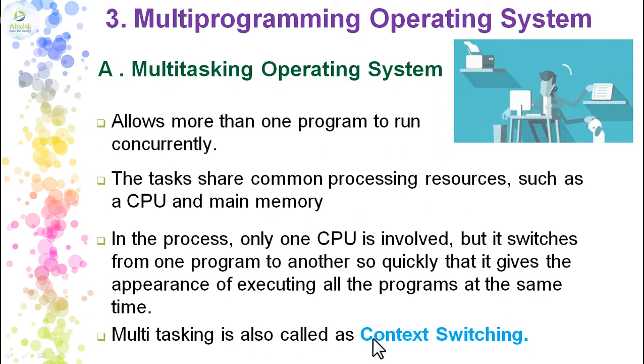Multitasking can also be considered as context switching. The very best example for this is if you are copying different files from different places and pasting at one place. So you see 5 files you are copying. First file you copied and pasted, second file you copy and paste, like that all the 5 files. When you paste these files, you see that all the pasting options are moving, but in reality it will be only one file moving at a time.